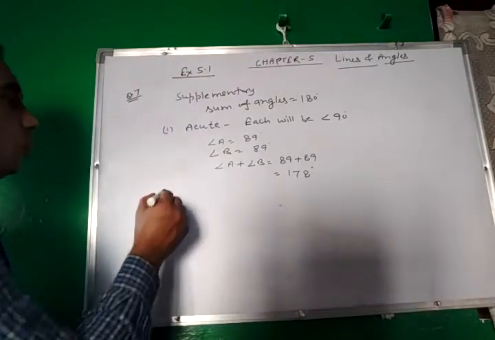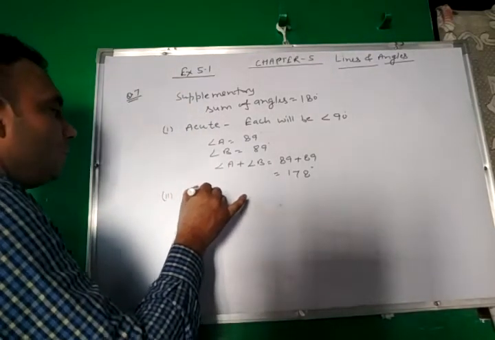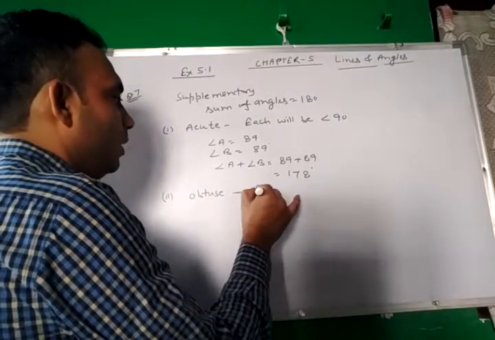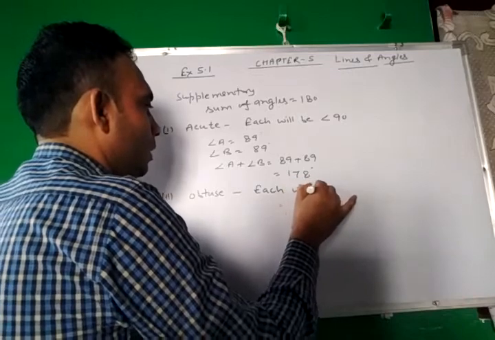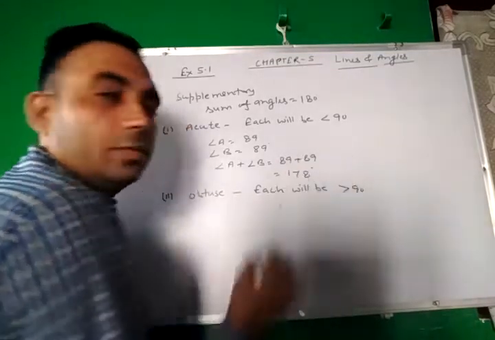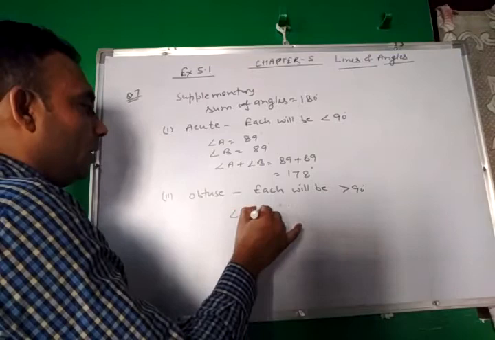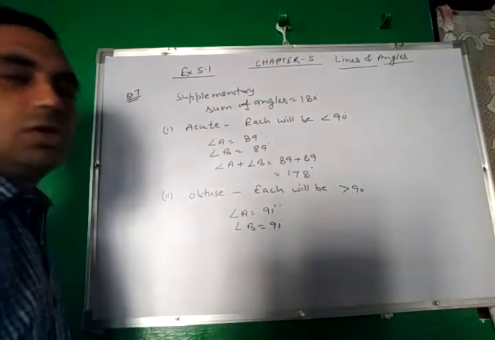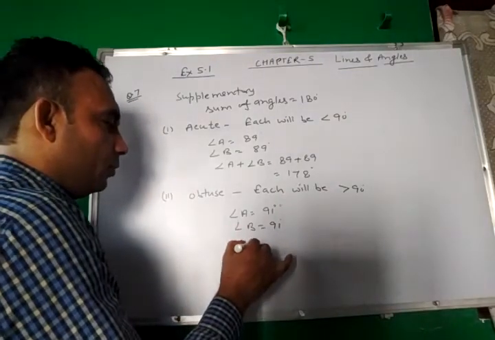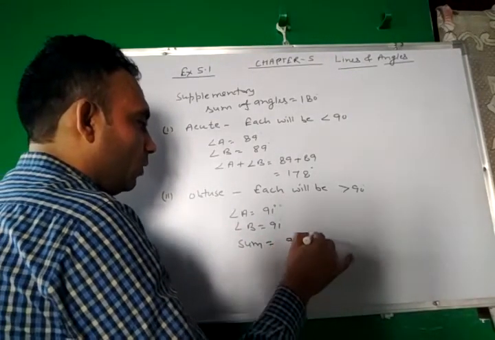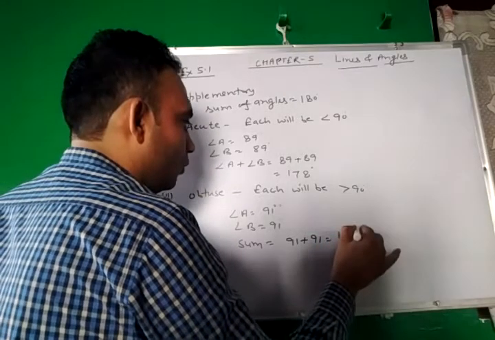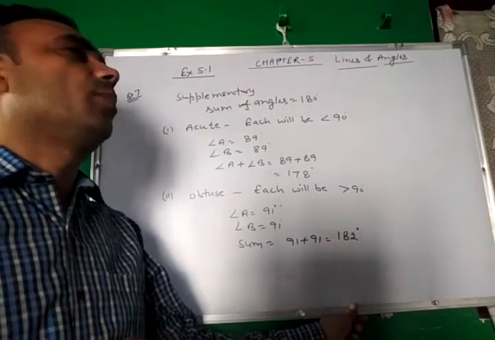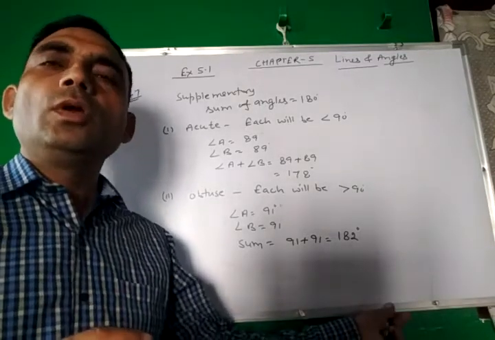Second case, if both the angles are obtuse, then each will be greater than 90. Let us take angle A is equal to 91 degrees and angle B is equal to 91 degrees. Then their sum is 91 plus 91, which implies 182 degrees. This is also not 180 degrees. So if two angles are supplementary, then they cannot both be obtuse.